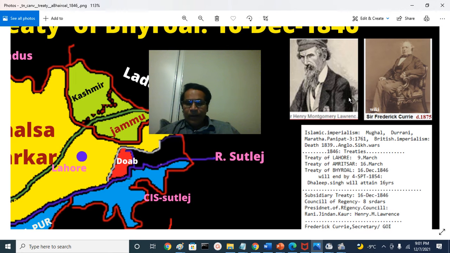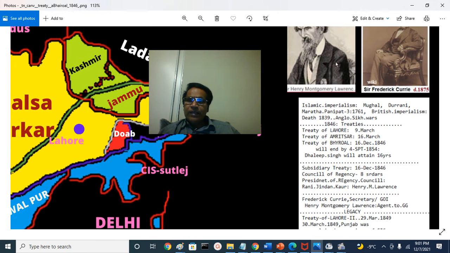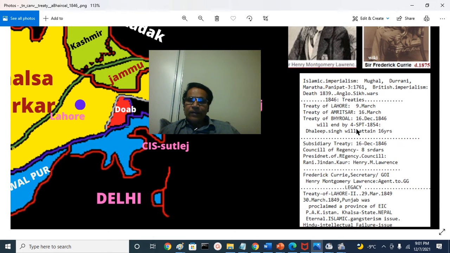Later, Lord Hardinge ratified them. Once these representatives, plenipotentiaries, signed it, the document would be sent to Calcutta and the Governor General would ratify it. That is a formality. Essentially, these two people signed on behalf of the Governor General.